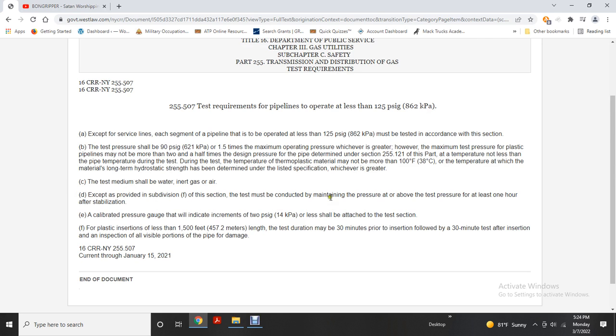The test must be conducted by maintaining the pressure at or above the test pressure for at least 1 hour after stabilization. A calibrated pressure gauge that indicates in increments of 2 psi gauge or less shall be attached to the test section. For plastic insertions less than 1,500 feet in length, the test duration shall be 30 minutes prior to the insertion, followed by a 30-minute test after insertion. Inspection must allow all visible portions of the pipe to be examined for damage.